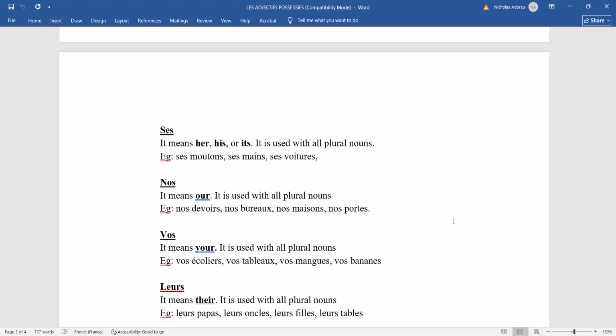Votre banane. But your bananas with what? Vos bananes. You get it? Your mango will be what? Votre mangue. But if I say your mangoes, then it becomes vos mangues. Right? I hope you get it.